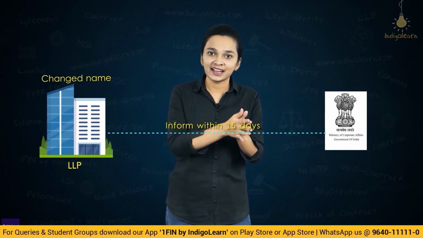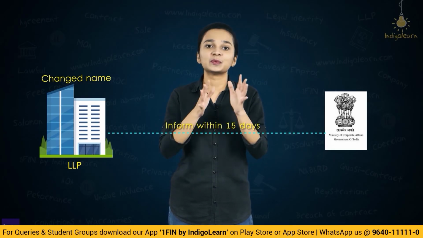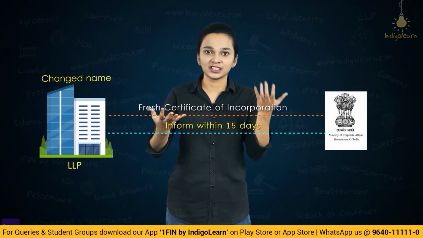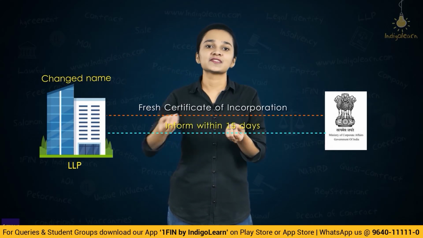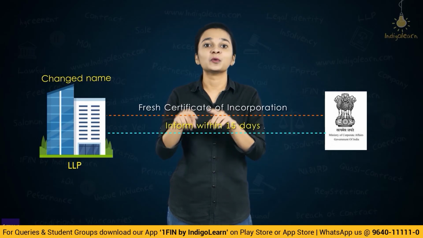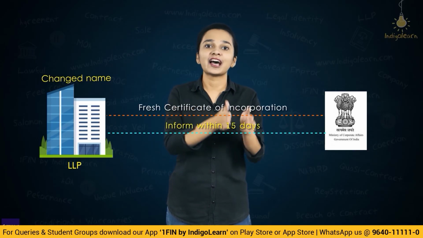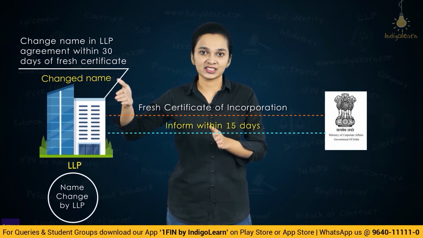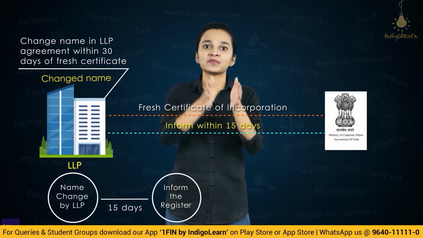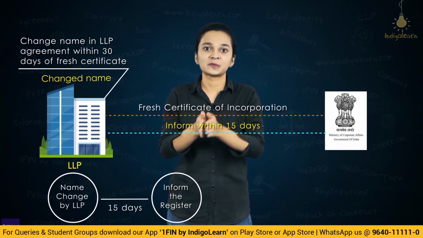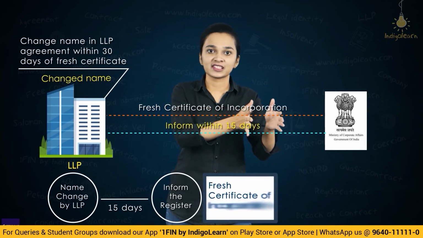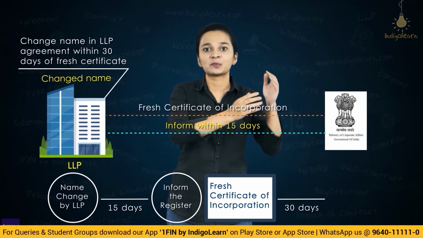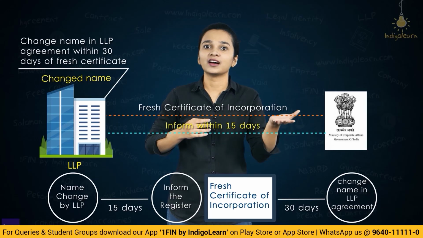Now, once they are informed, the registrar of companies will issue a fresh certificate of incorporation to the LLP with the new name, and once the LLP receives this fresh certificate of incorporation, within 30 days, the LLP will have to change its name in the LLP agreement as well. So, what is happening? The LLP has changed its name. Within 15 days, inform the registrar of companies and the central government. The registrar of companies will issue a fresh certificate of incorporation. Now, within 30 days of receipt of the fresh certificate of incorporation, the LLP is required to change its name in the LLP agreement.